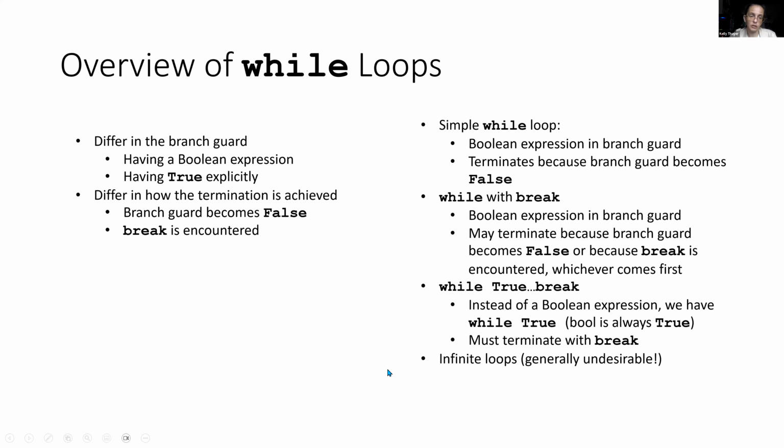They differ in the branch guard, in terms of whether they have the Boolean expression or they just have while true explicitly. And the termination can be achieved in different ways. You can have the branch guard becoming false, and you can have break being encountered. You could also encounter a return if you're in a function, and that would not only kill your loop, but also your whole function.